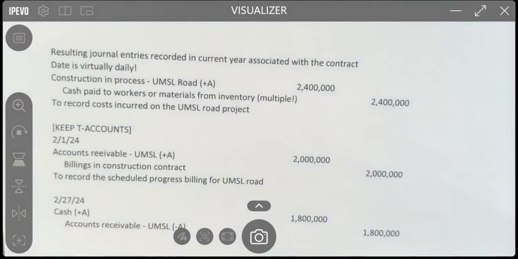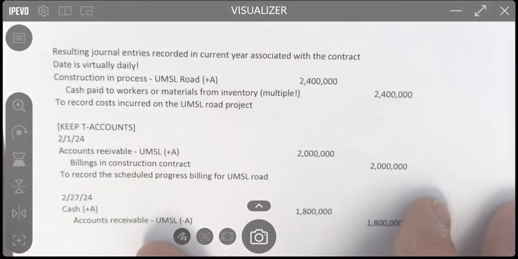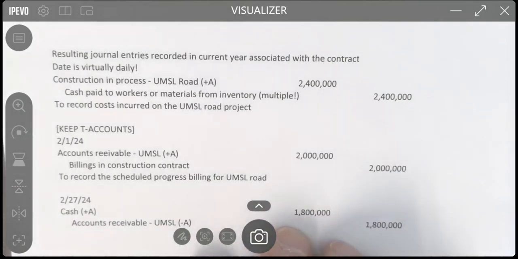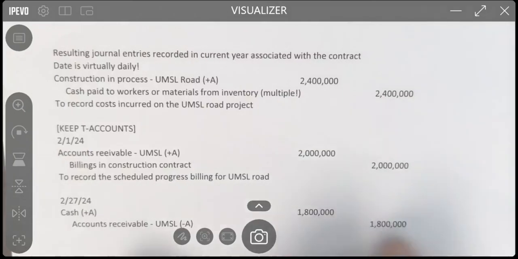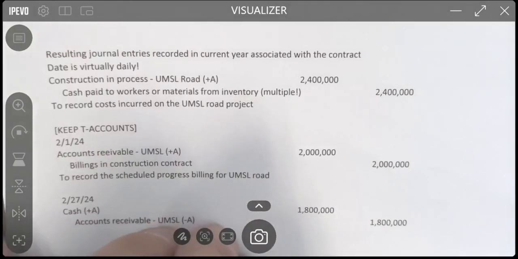We have that same entry that is all of the various entries to construction in process, and they total $2.4 million for the year. We do have the billings, so we get to bill the $2 million in 2024, and therefore we debit accounts receivable and credit billings on construction contract for $2 million. And then, just like the last time, UMSL paid $1.8 million at the end of February, and there's the entry for that. If I went too fast there, please pause and get that in your notes, but hopefully you were just verifying precisely what you did.